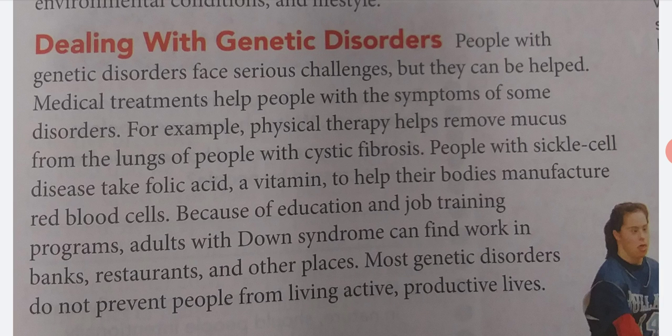Dealing with genetic disorders. People with genetic disorders face serious challenges, but they can be helped. Medical treatments help people with the symptoms of some disorders. For example, physical therapy helps remove mucus from the lungs of people with cystic fibrosis. People with sickle cell disease take folic acid, a vitamin, to help their bodies manufacture red blood cells. Because of education and job training programs, adults with Down syndrome can find work in banks, restaurants, and other places. Most genetic disorders do not prevent people from living active, productive lives.